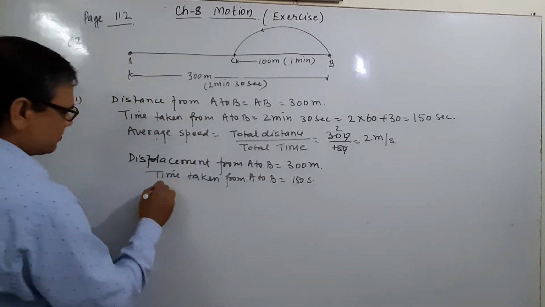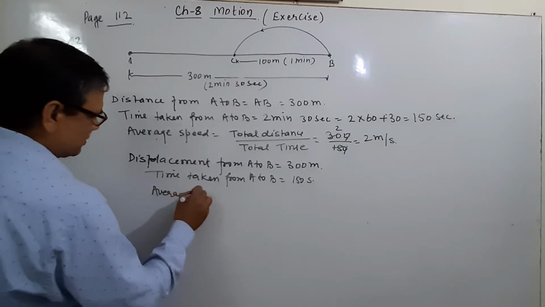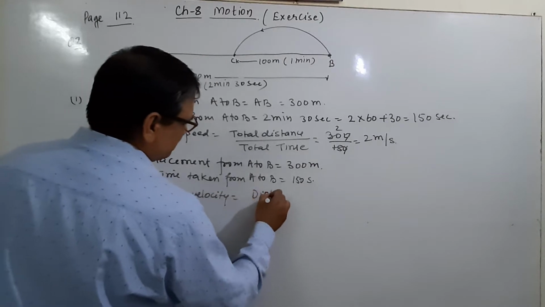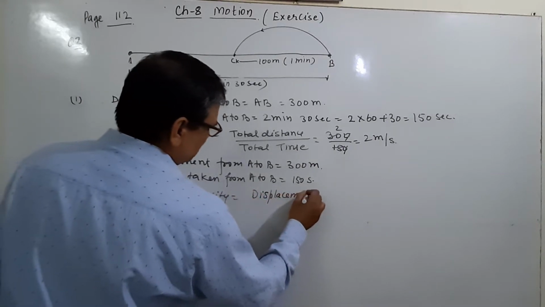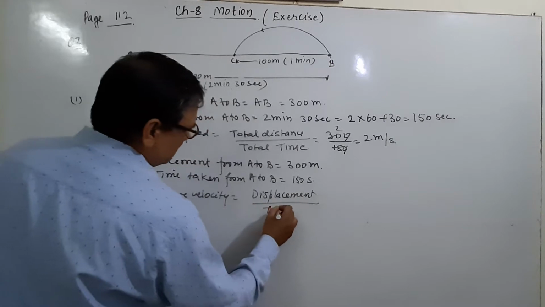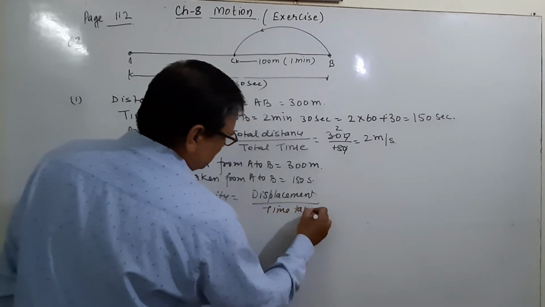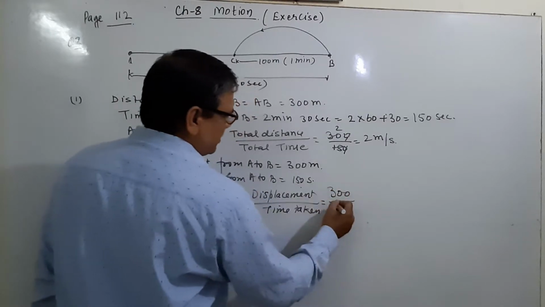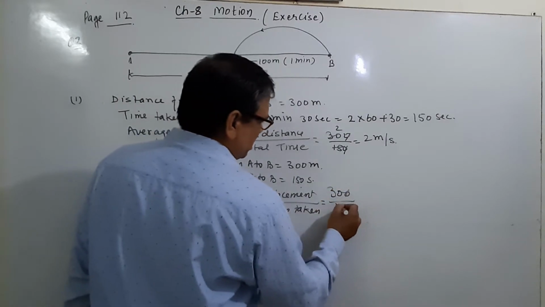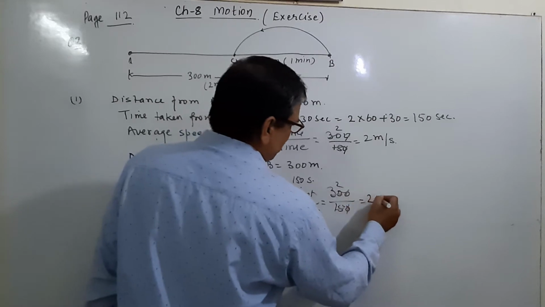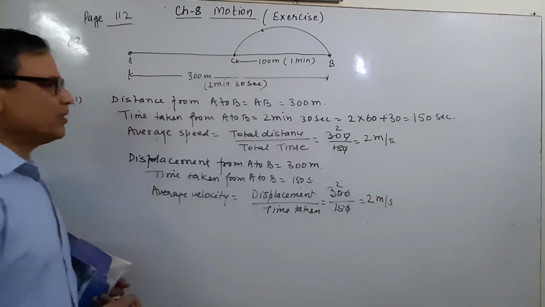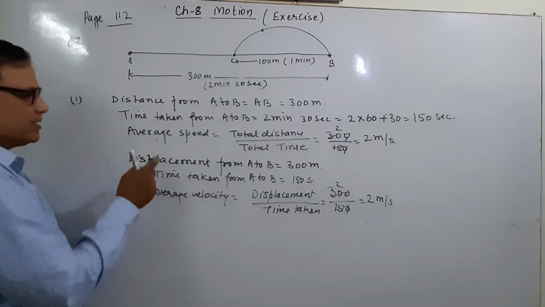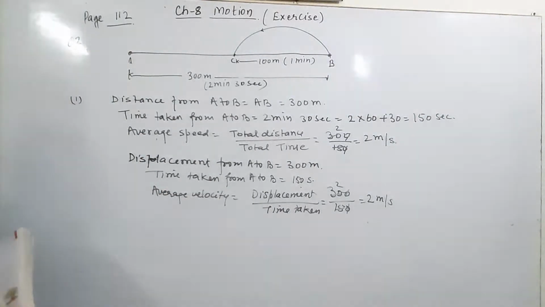Then average velocity is equal to displacement upon time taken. What is the displacement? It is 300 upon time taken, 150. This will cut to 2 meters per second. It means when an object moves in a straight path, its average speed as well as average velocity will be the same.